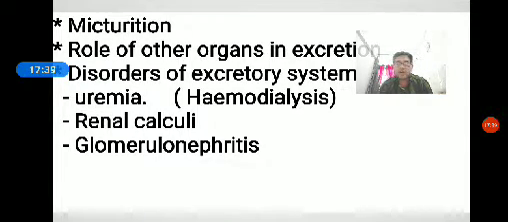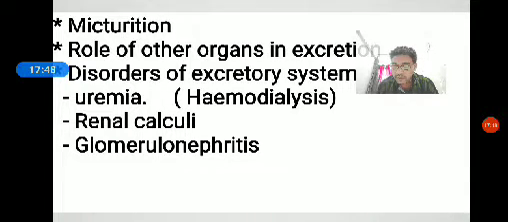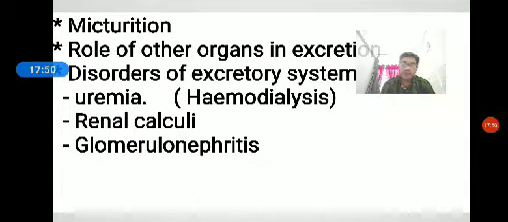So here the central nervous system sends the signal, which causes the stretching of the urinary bladder when it gets filled with urine. The presence of glucose in the urine is called glycosuria and the presence of ketone bodies in the urine is called ketonuria. Okay, glycosuria and ketonuria are both indications of diabetes mellitus.